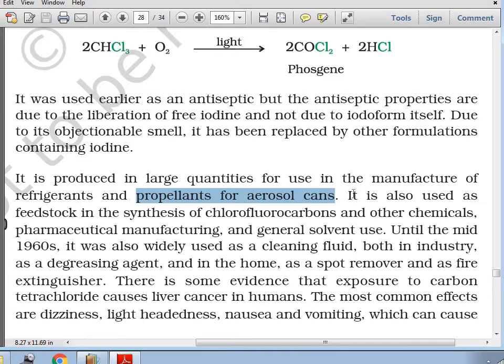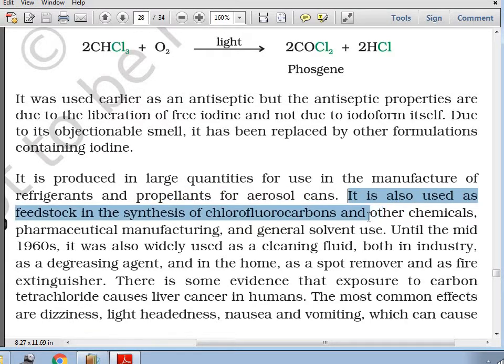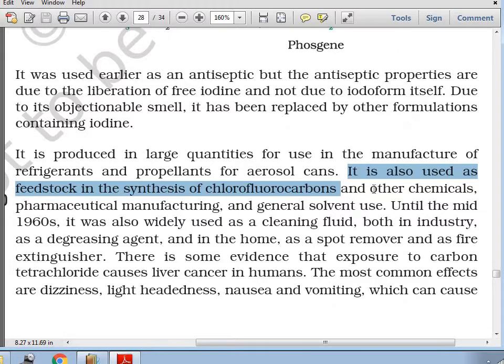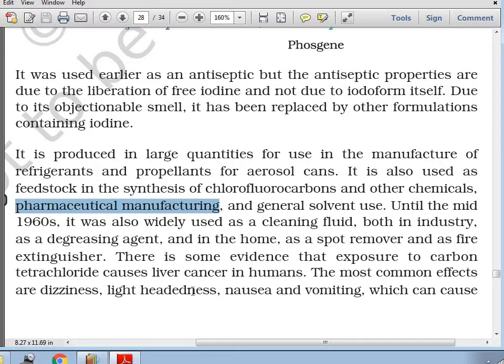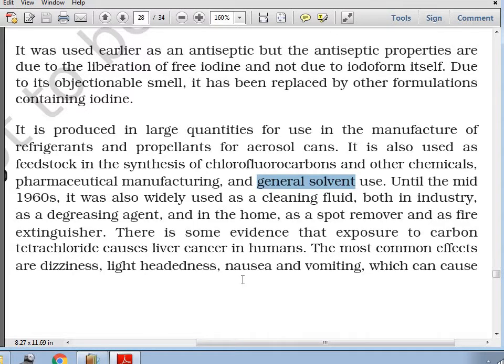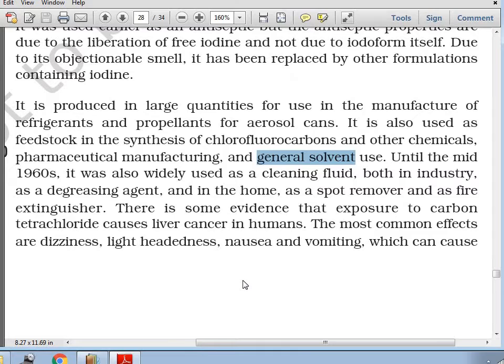It is also used as feedstock in the synthesis of chlorofluorocarbons, which are actually responsible for ozone depletion, for other chemicals also, and for pharmaceutical manufacturing. Moreover, it is also used as a general solvent. Earlier, it was used as a spot remover and as a fire extinguisher too.